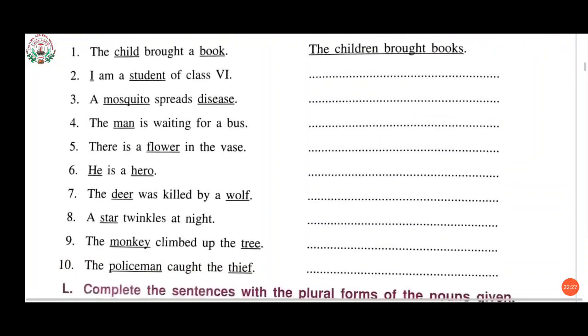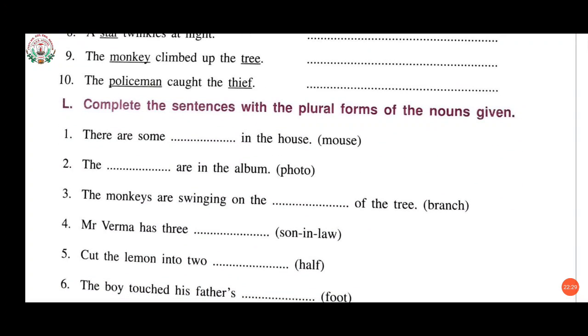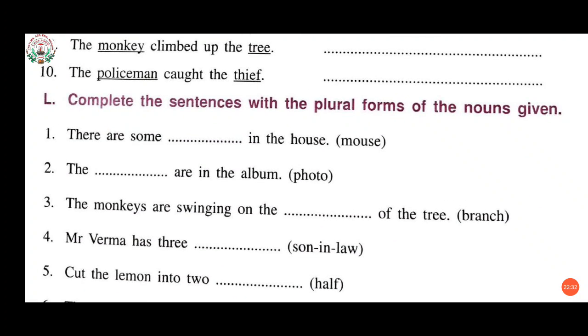Now further you will try to do it on your own. L1. Complete the sentences with the plural forms of the nouns given. First one, there are some dash in the house, and mouse is given here in the bracket. If mouse is given in the bracket, it means it is given in singular form and you have to change this into plural. So there are some mice in the house.